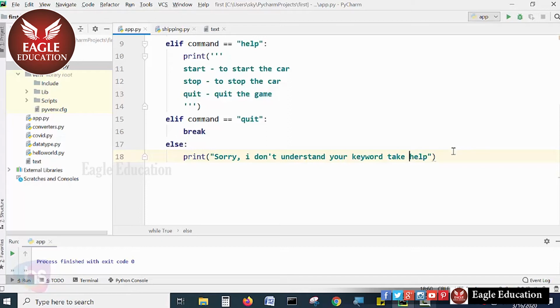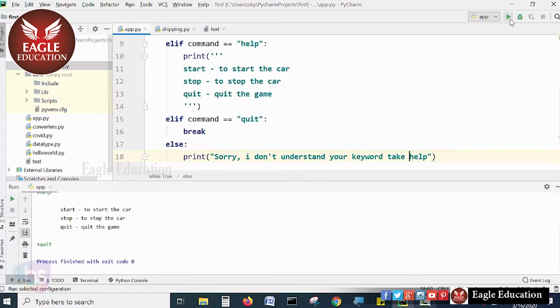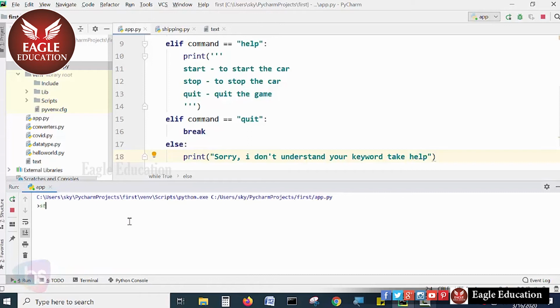if the car is started and he is pressing start again, what will happen in our program? Now, start: car is started. When I press start, car is started. But I want to show that the car is already started. It's not required to run the command again and again. Once the command is issued and the car is started, I want to show that the car is already started, and if it is stopped, that the car is stopped. Such meaningful messages I want to display to the end user.